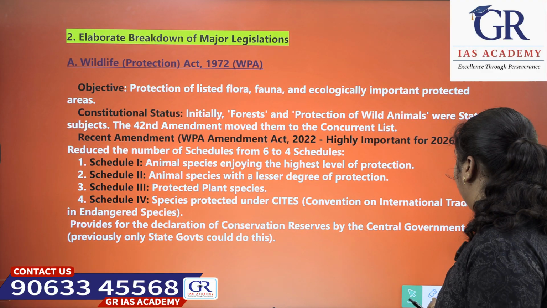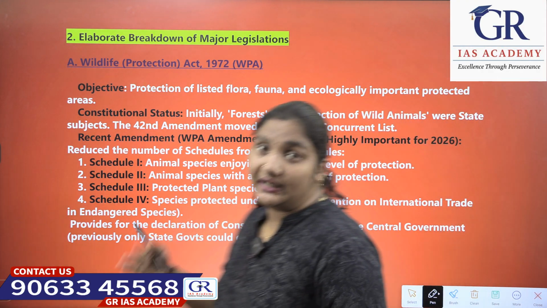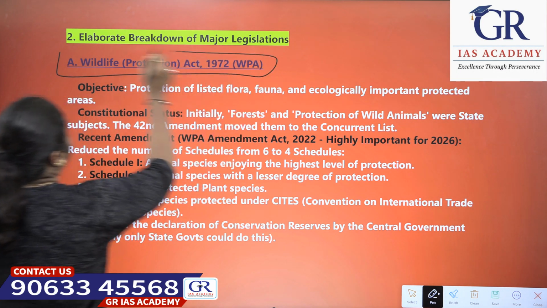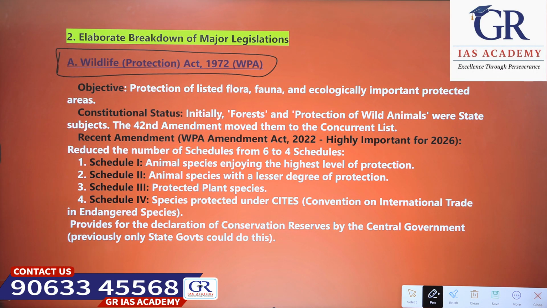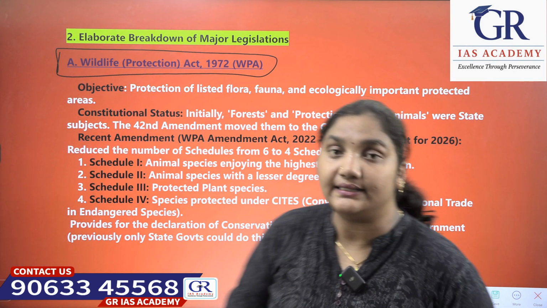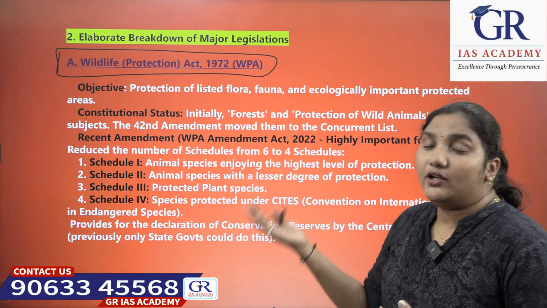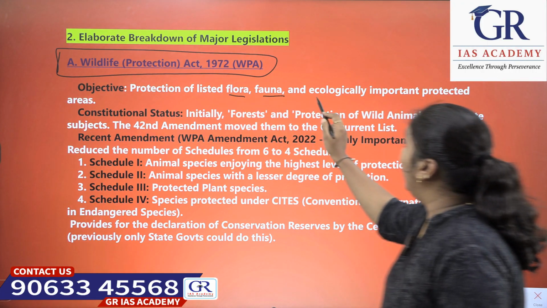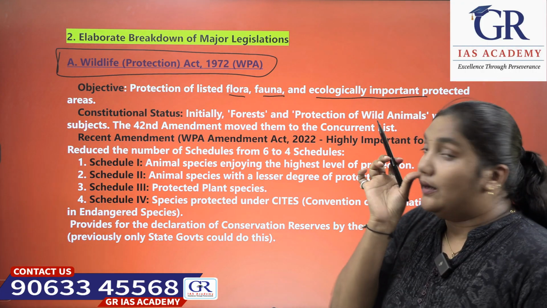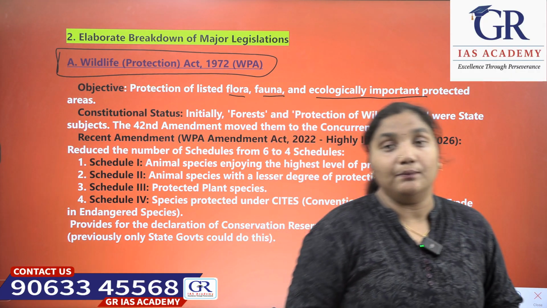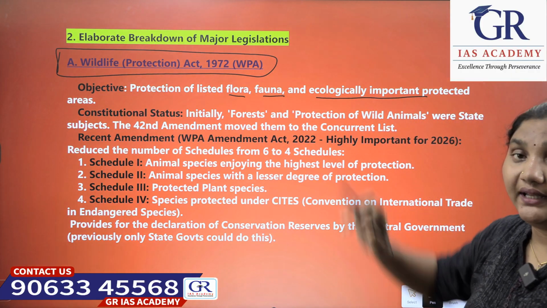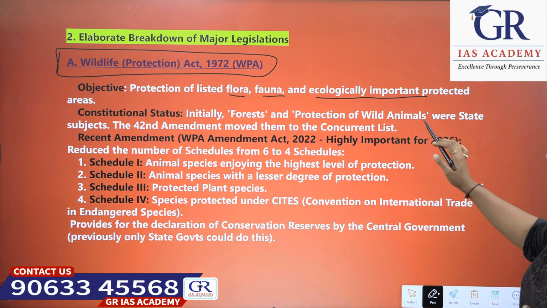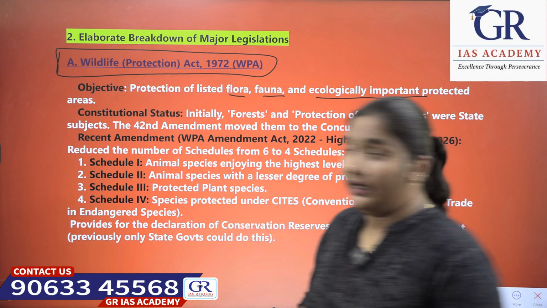Next, we'll elaborate a few major legislations. The first one is the Wildlife Protection Act 1972. What is the main objective of this act? To protect flora, fauna and ecologically important protected areas.